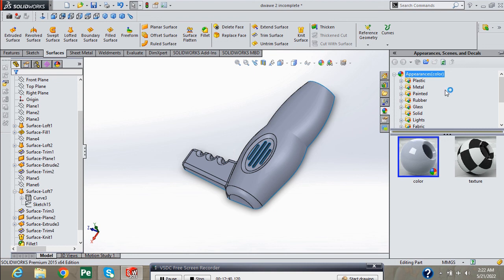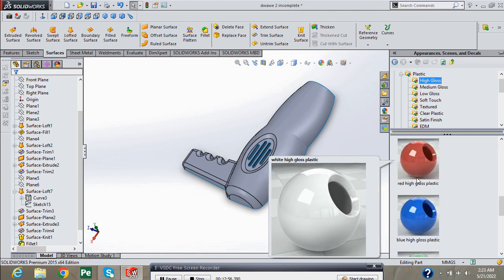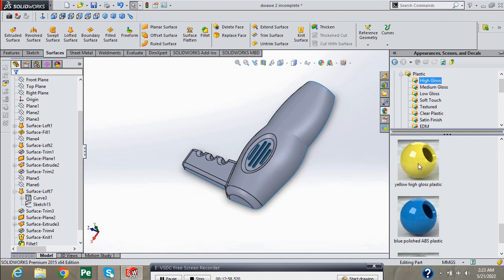Select plastic. Select plastic high gloss and from here select your desired appearance.